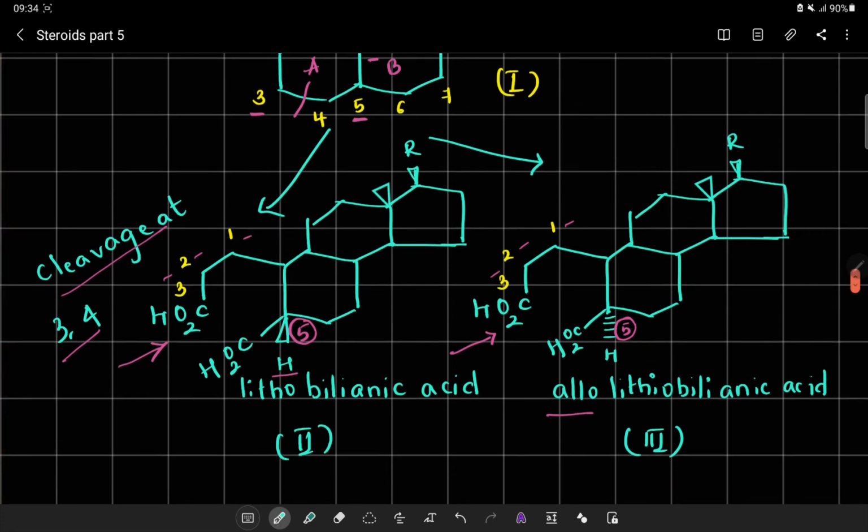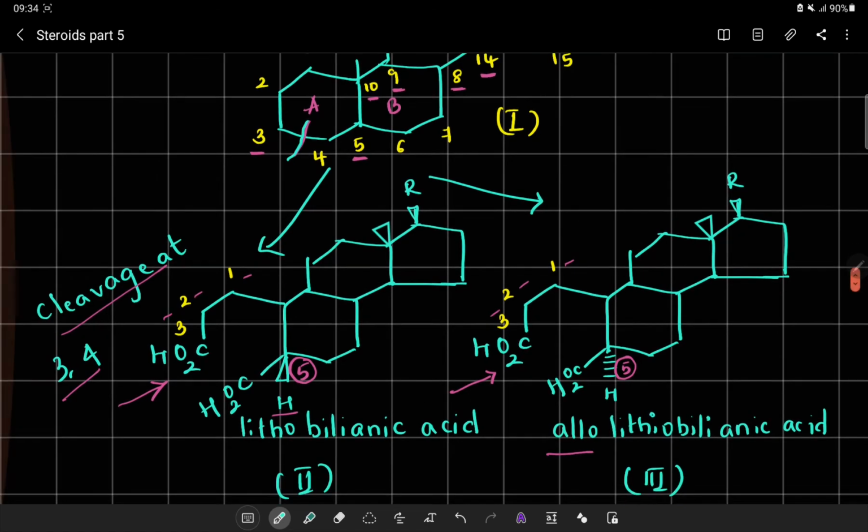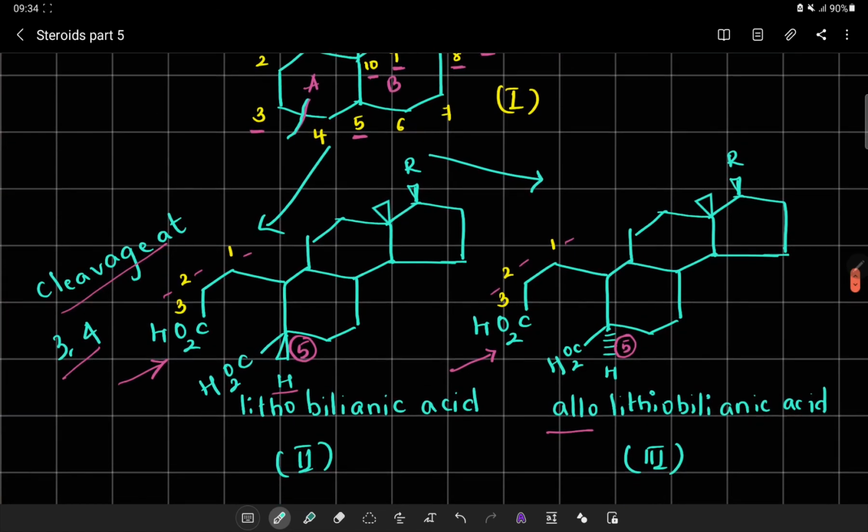Now let us say that at ring A, I am going to cleave at position number 3 and 4. This is going to give me a compound called lithobilianic acid. At position number 5, the proton is above the plane itself, and hence it is a simple lithobilianic acid.